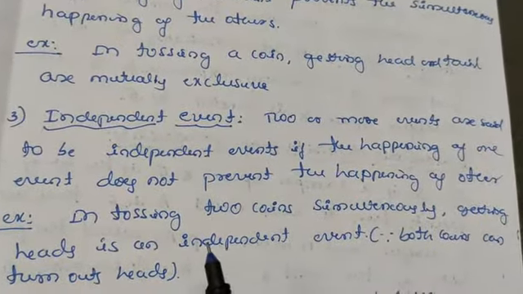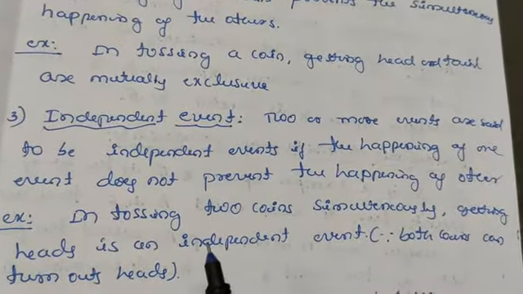Let us take one note here. The probability of an event E is greater than or equal to 0 and less than or equal to 1, because the number of favorable cases is always less than or equal to the number of all possible cases. Therefore this probability is always between 0 and 1.